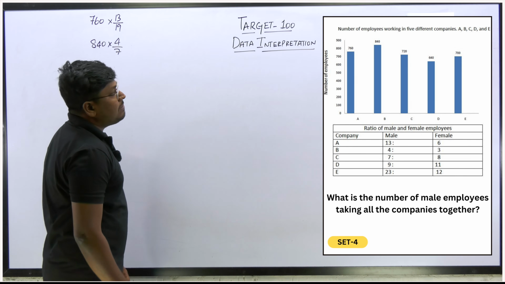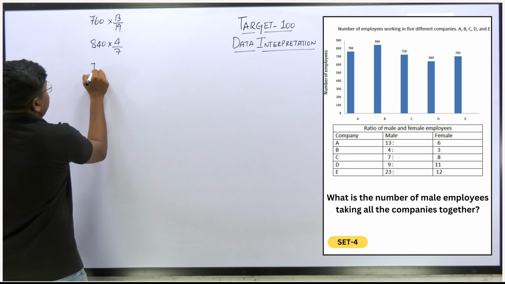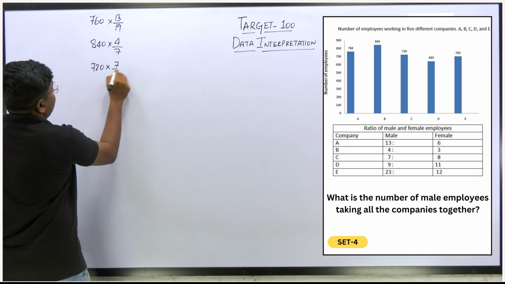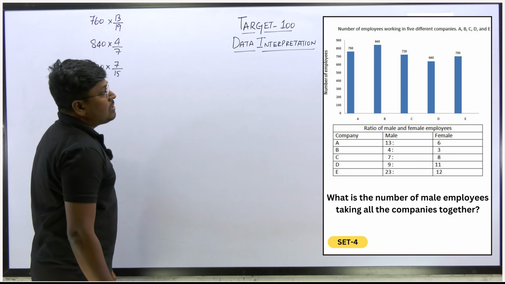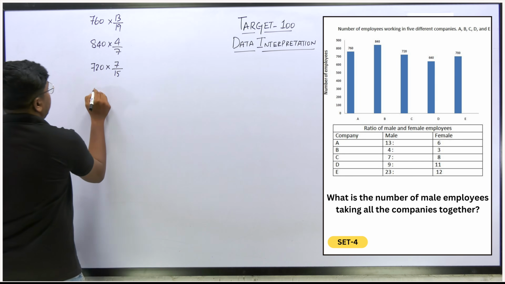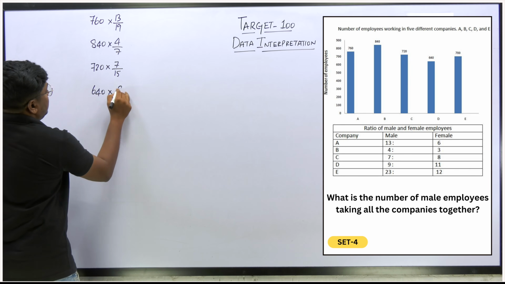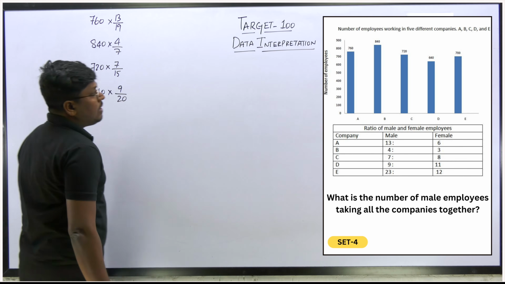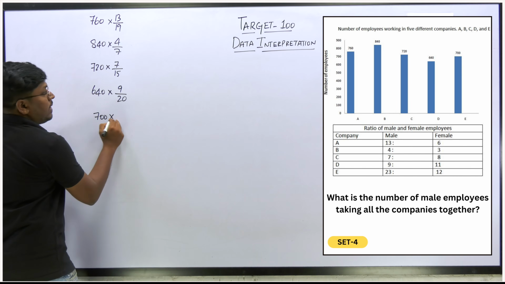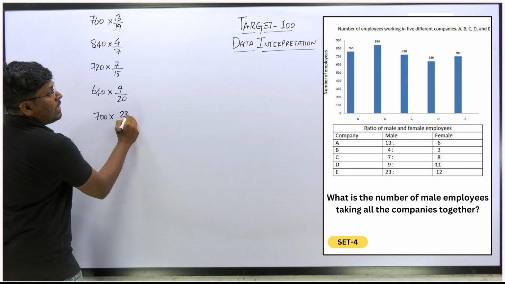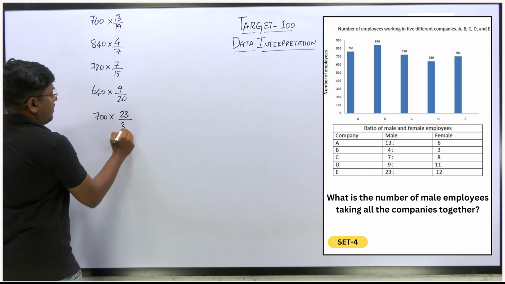Next is 720 into 7 by 15. Next is 640 into 9 by 20, and the last value is 700 into 23 divided by 35.